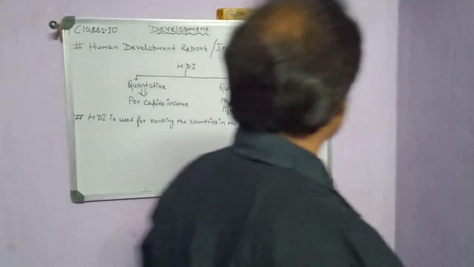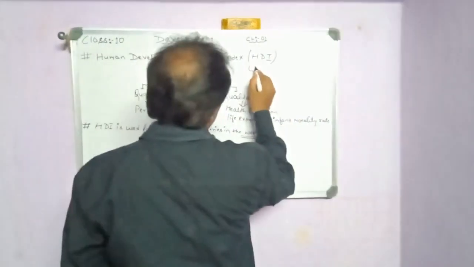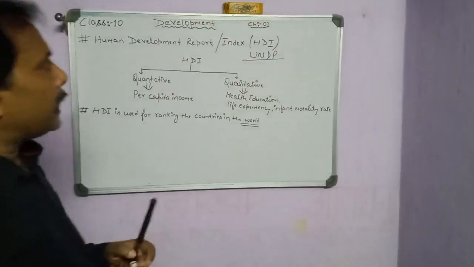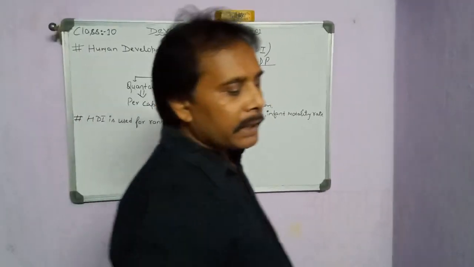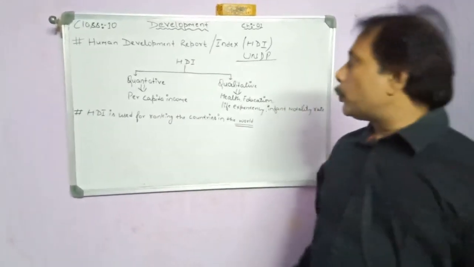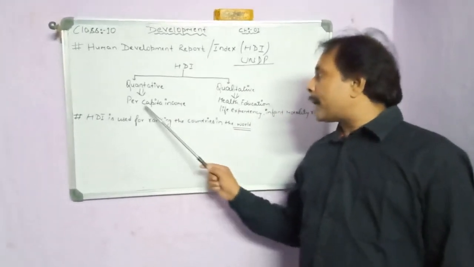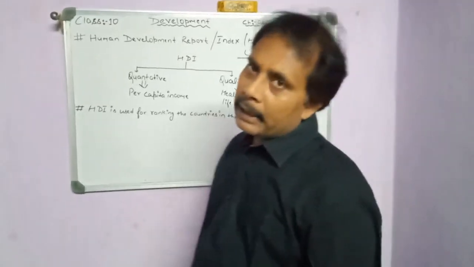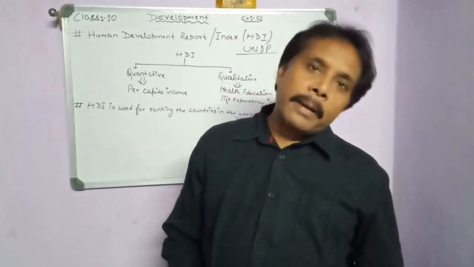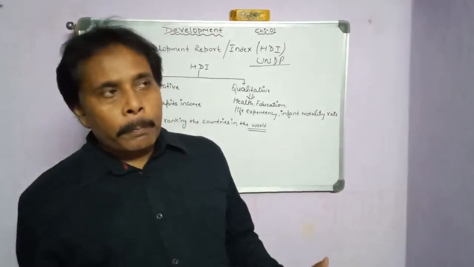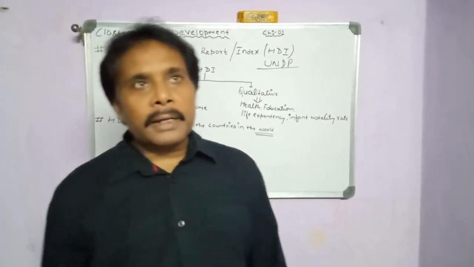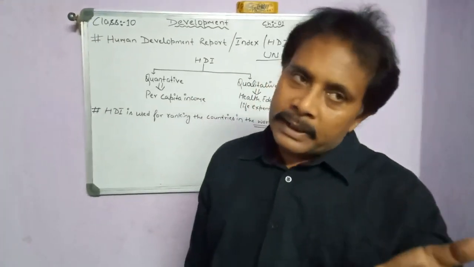UNDP. So this is the theory of whose? That is the UNDP, meaning United Nations Development Programme. So it is an organization. It explained that to measure any country, per capita income is not a suitable index, because previously I have discussed that a number of persons are poor and very few people are rich. In that case the per capita income increases.